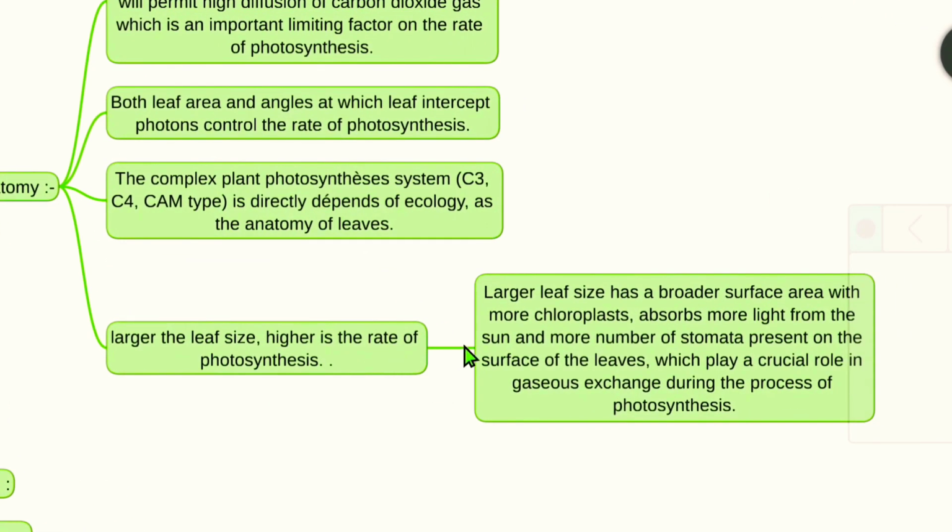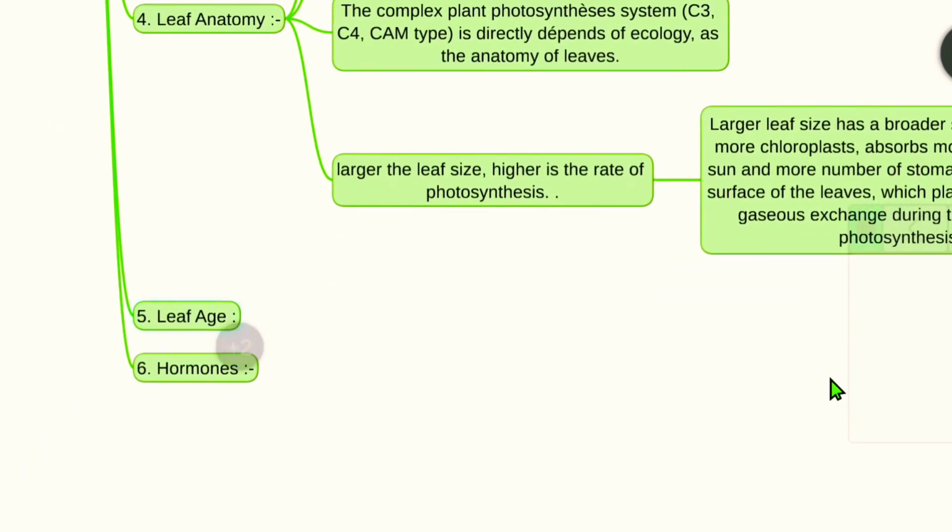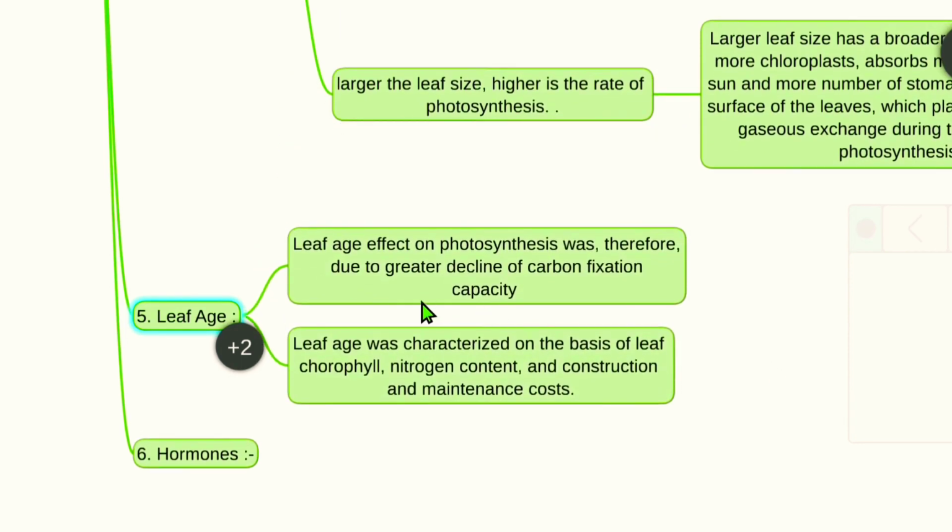Here, see, the larger leaf size has a broader surface area with more chloroplasts, absorbs more light from the sun, and has more stomata on the lower surface of the leaves, which play a crucial role in gas exchange during the process of photosynthesis. The fifth is leaf age. The effect of leaf age on photosynthesis was therefore due to a greater decline of carbon fixation capacity.